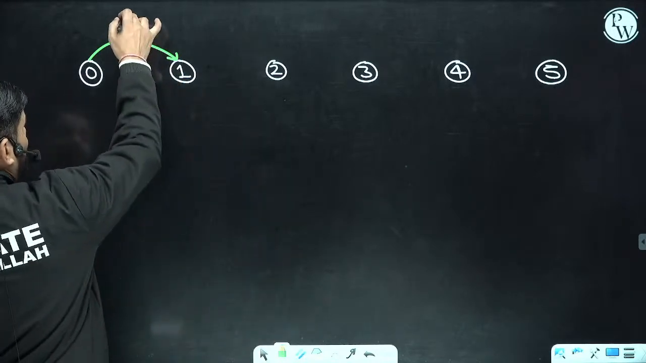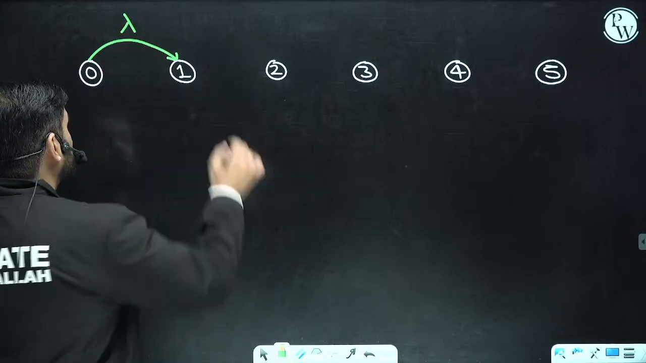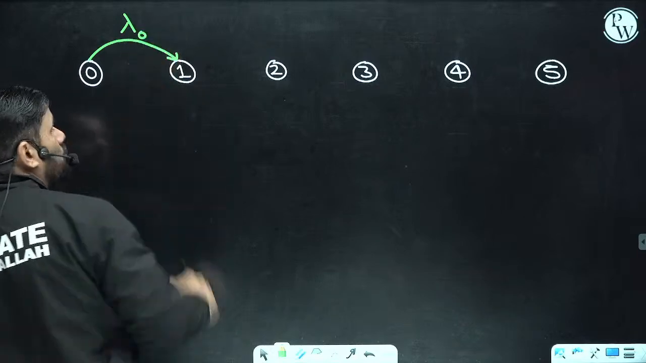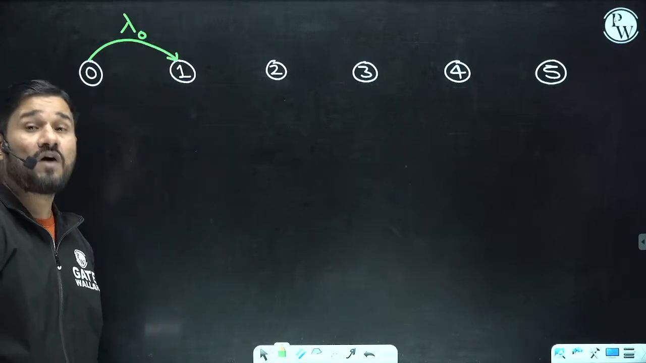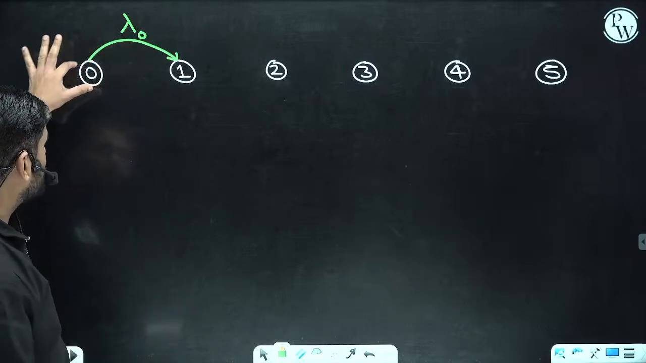It means the arrival has happened. Arrival. What has happened? Arrival has happened here. Okay. So let's say this is lambda 0. Why am I calling this lambda 0? Because this arrow is starting from state 0.